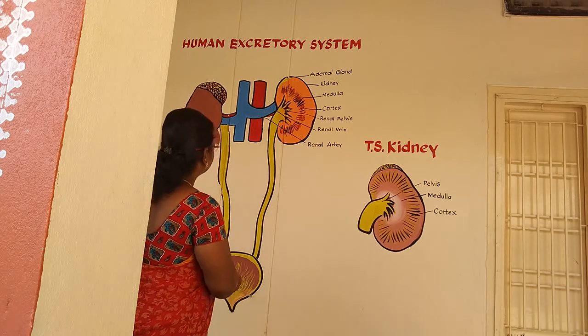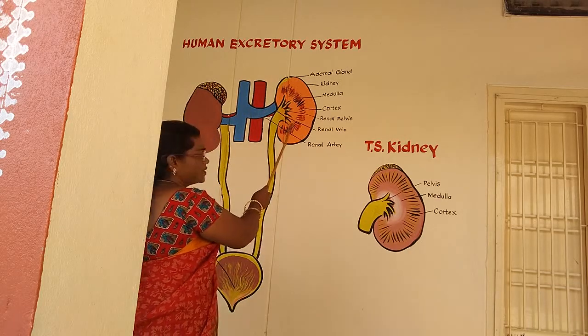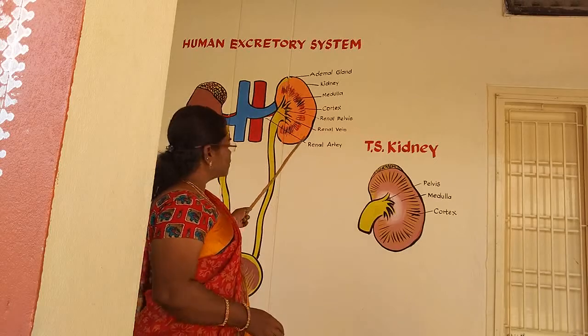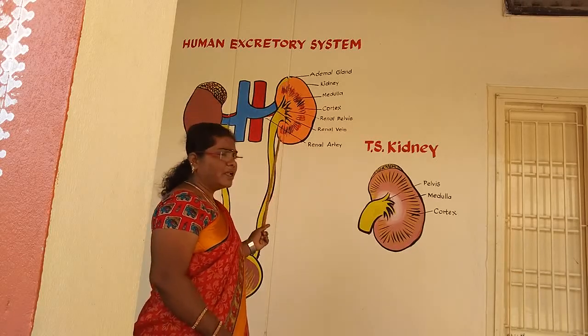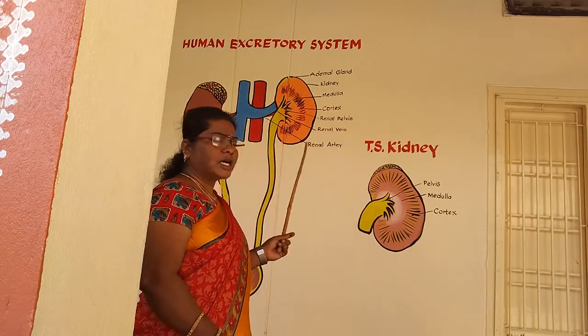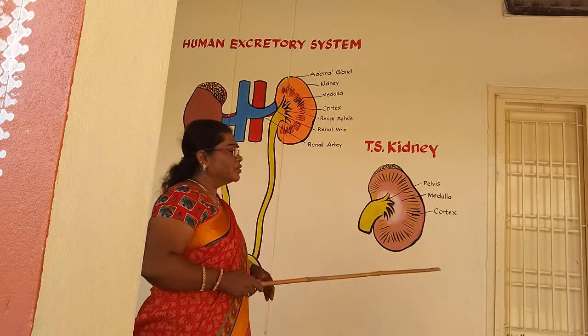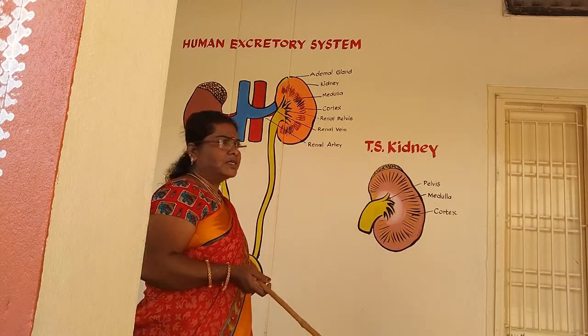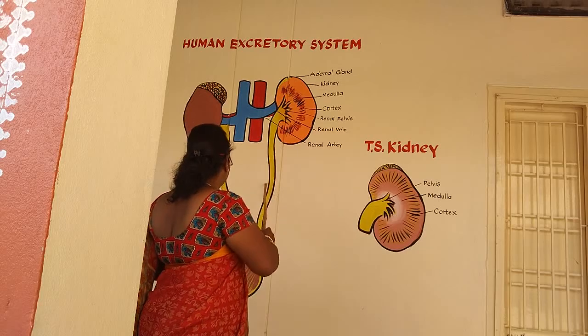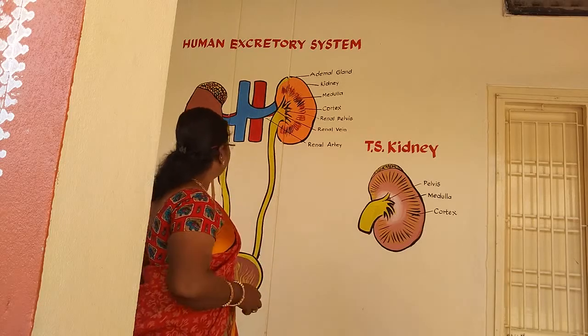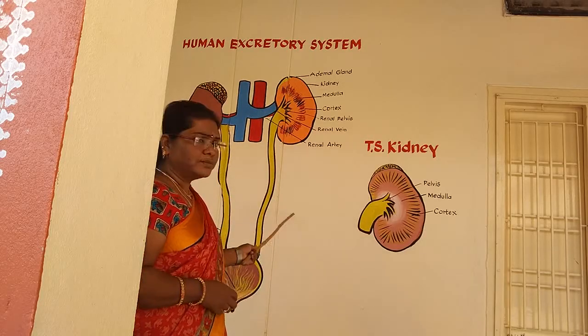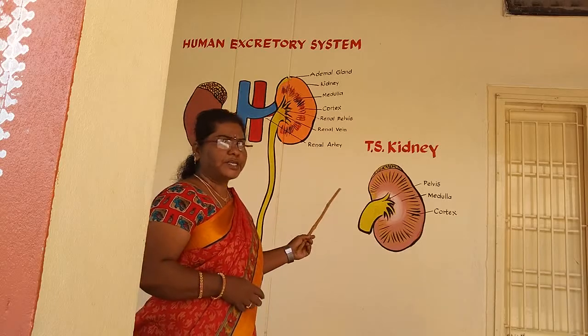In which portion are the kidneys present? They are present between the twelfth thoracic and third lumbar region, in the retroperitoneal region. This is the diagram. You can draw the diagram carefully, as this is most important for the essay question.